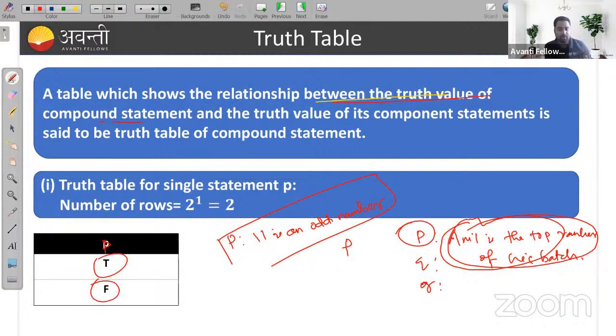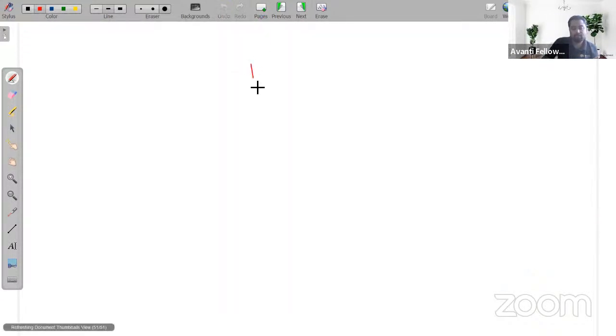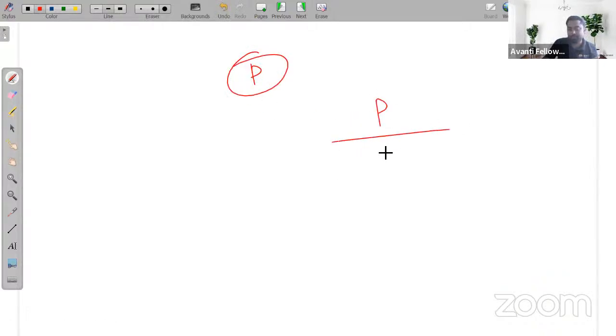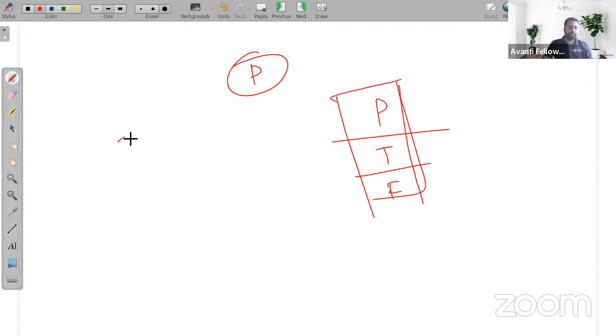Either it is true or false. So if you have a single statement P, the truth table of P will be true or false. This is the truth table of a single statement.